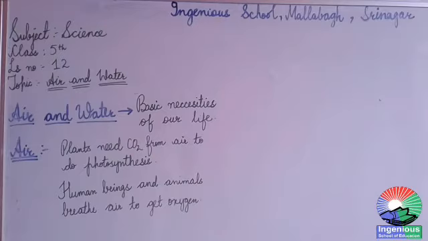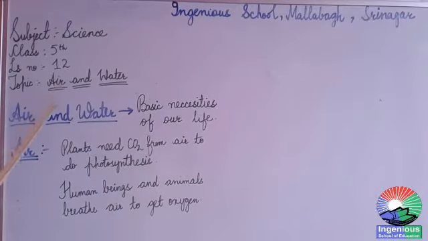Students, today we are going to learn about lesson number 12 of your science textbook, and our topic is air and water. In this chapter, we are going to discuss two basic necessities of our life, that is air and water.